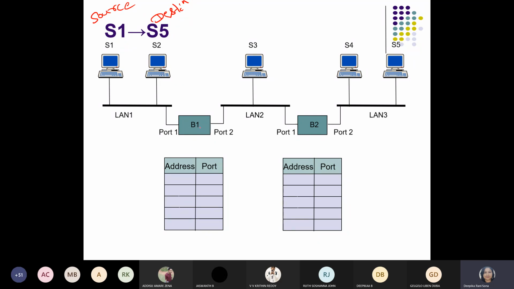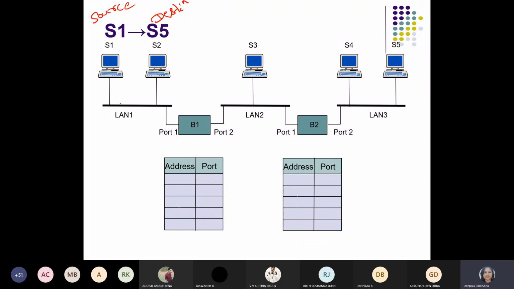Now we have to make the entry with respect to the different bridges and their ports. So first, S1 to S5. We have to always make the table entry with respect to the source station only. Okay guys, with respect to the different bridges, only the address of the source station can be entered.